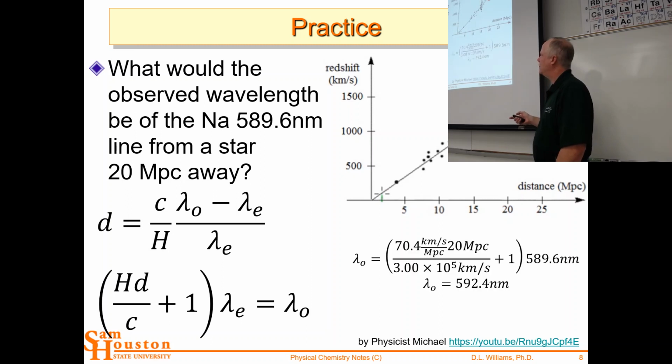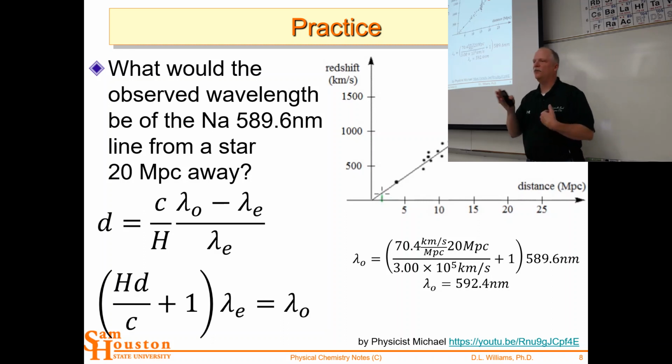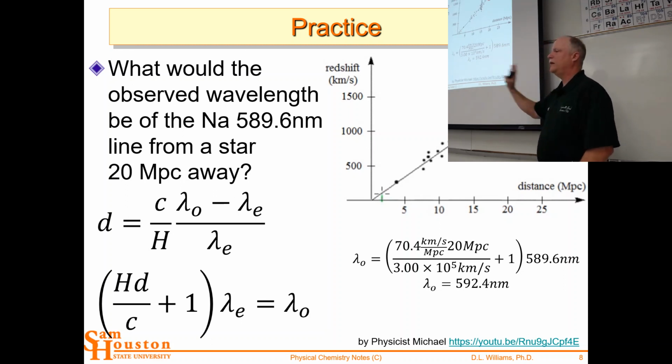Putting all our numbers in, we'd get 592.4 nanometers. So that's where that sodium line would show up in a star that was 20 megaparsecs away, and it'd be receding at about 1,400 kilometers per second.